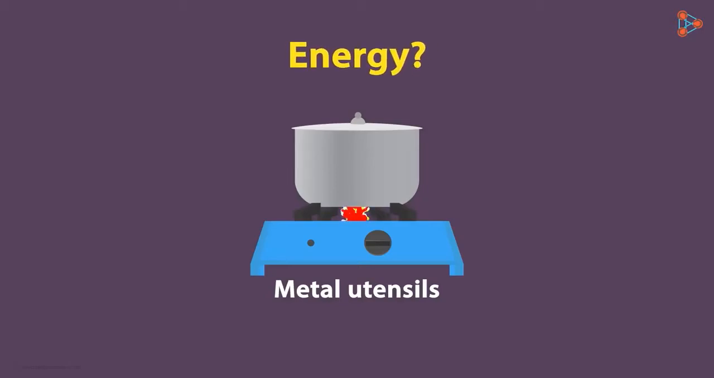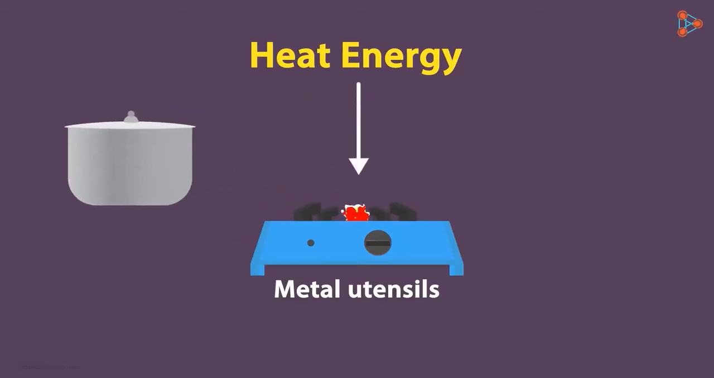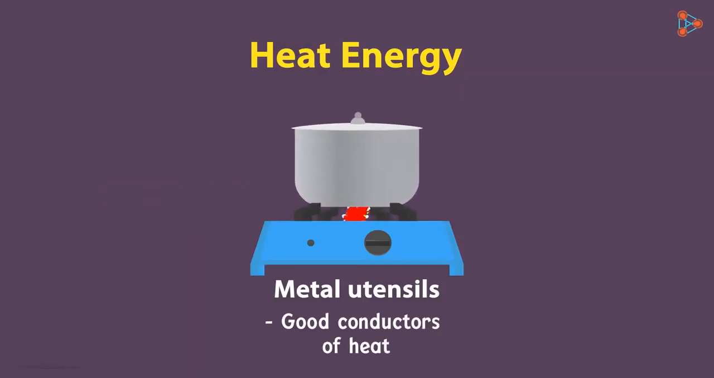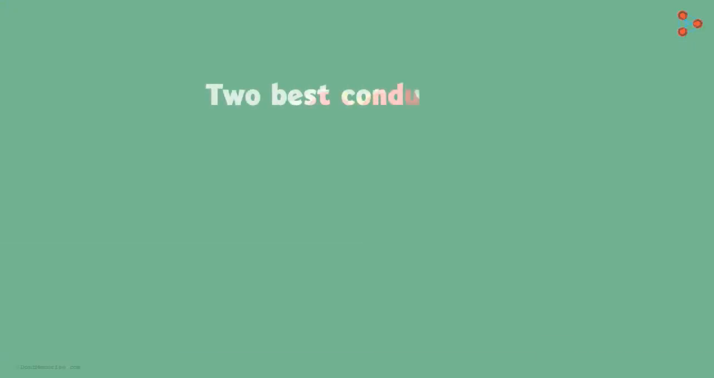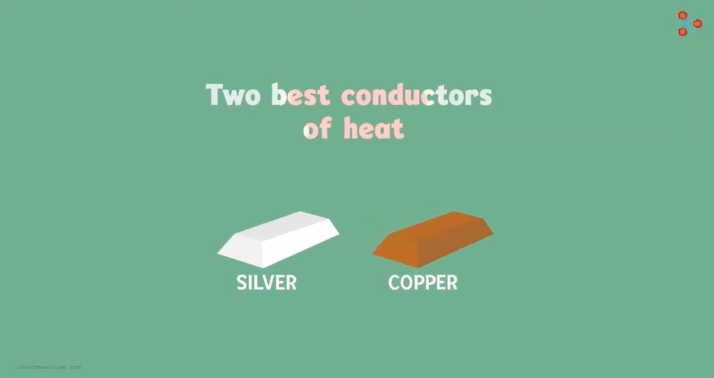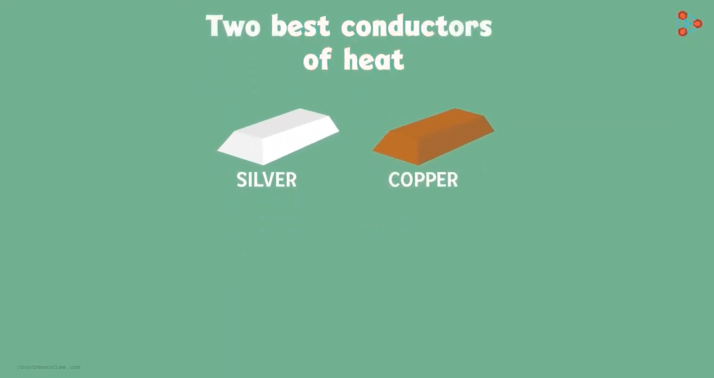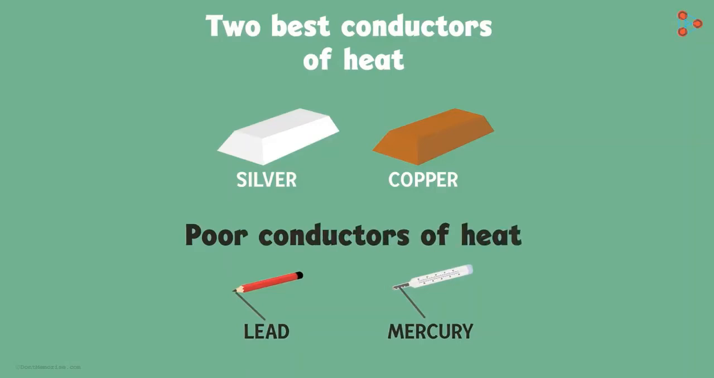Which energy do we need to cook food? Heat energy. Correct. We need heat energy to cook food, and metal utensils are good conductors of heat. They help transfer heat evenly through the entire surface and provide even heating. No doubt, most metals are known to be good conductors of heat. Do you know the two best conductors of heat? They are silver and copper. Two other metals like lead and mercury are comparatively poor conductors of heat.